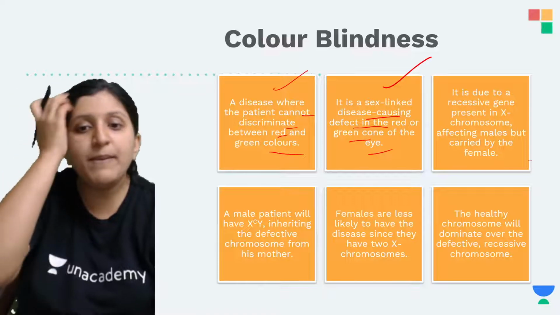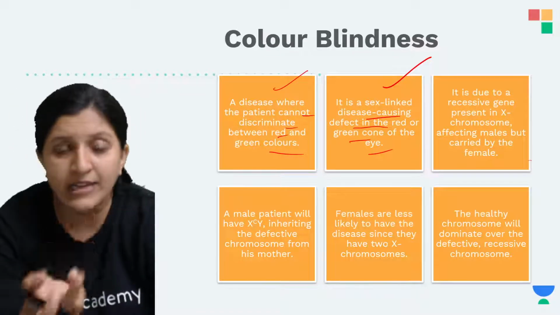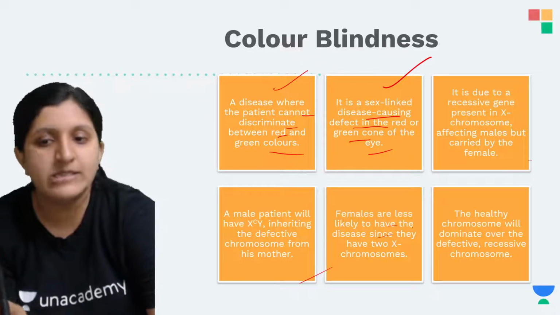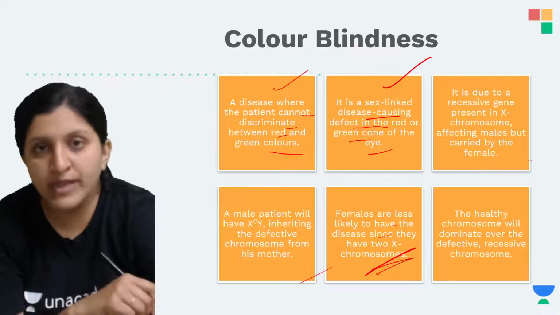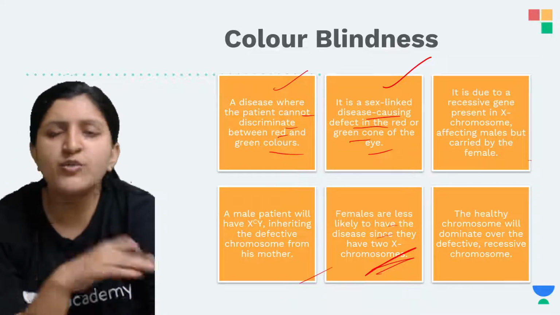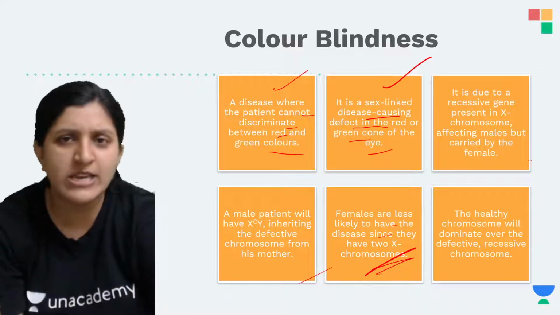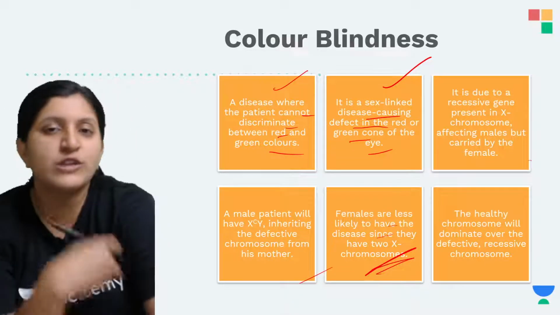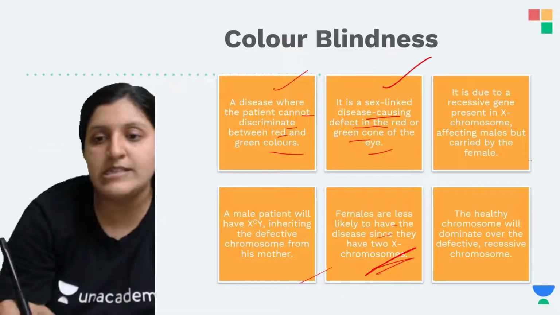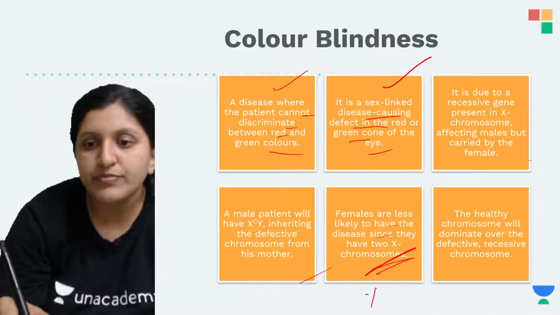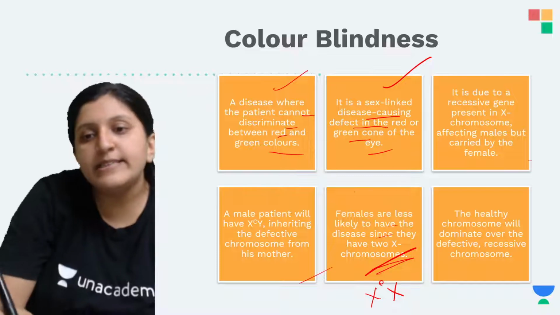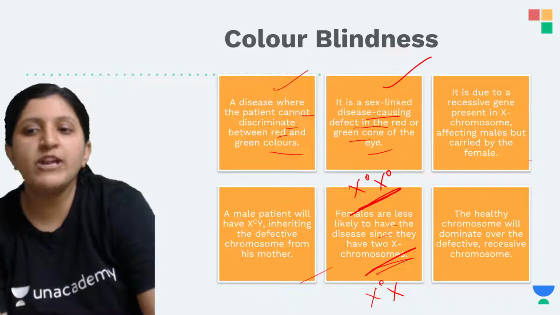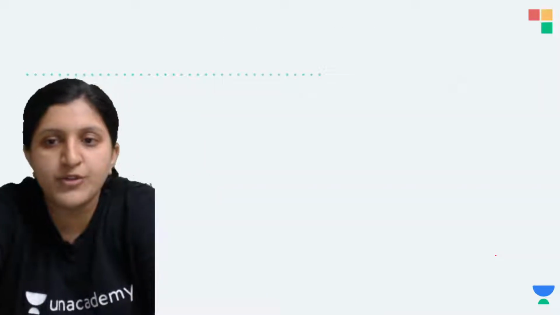A male patient will have XcY, inheriting the defective chromosome from his mother. The females are less likely to have the disease since they have two X chromosomes. If one is not working, the other one is going to work totally fine, and that's the reason. So they'll be just carriers, but they are not going to have any symptoms in this condition. If both are defective, yes, they do have the symptoms. So the healthy chromosome will dominate over the defective recessive chromosome.